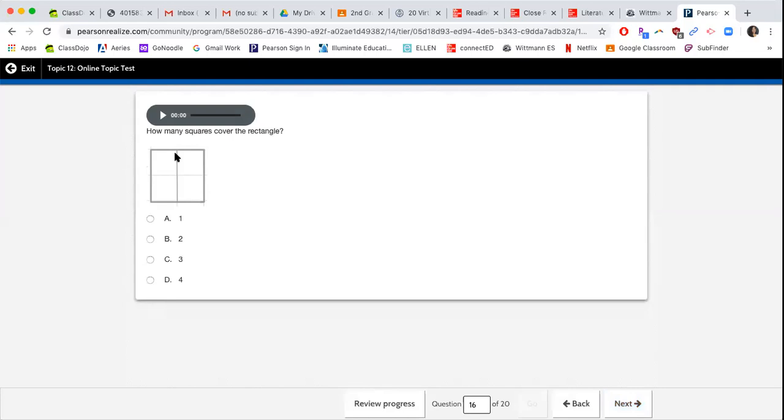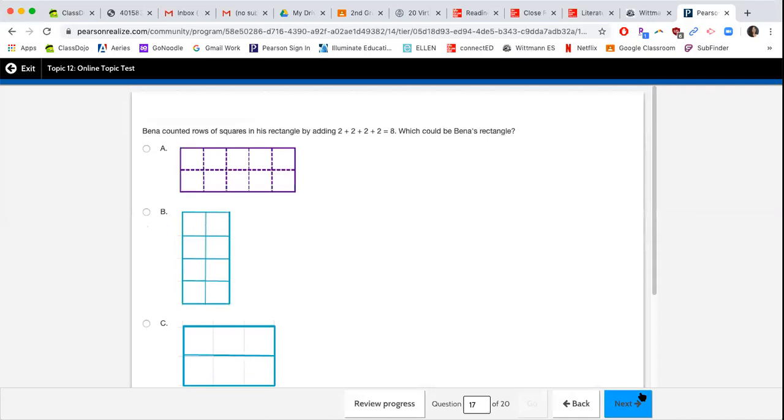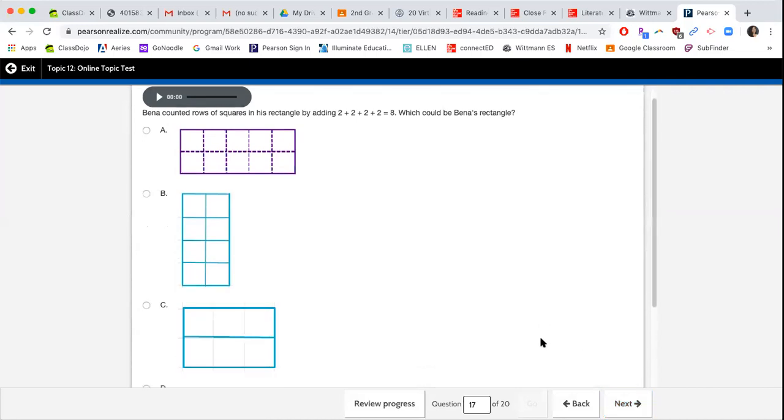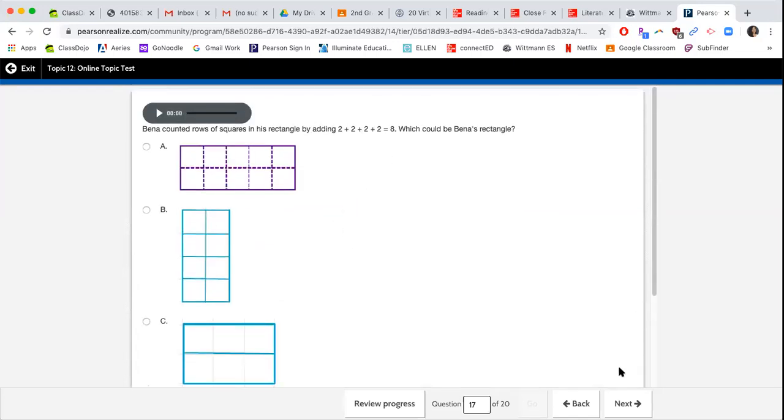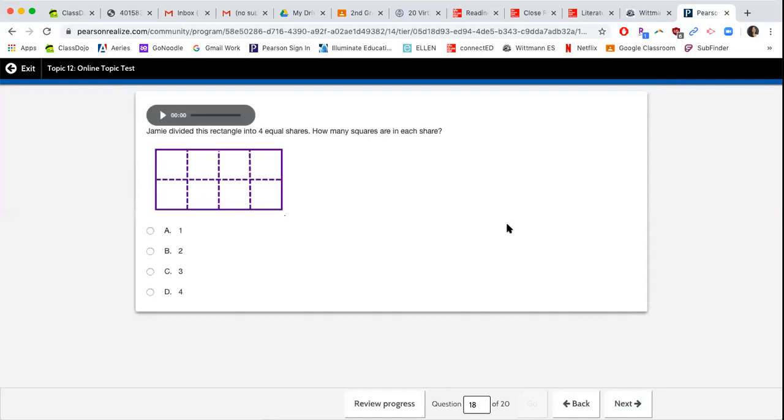How many squares cover the rectangle? So how many squares do you see there? Benna counted rows of squares in his rectangle by adding 2 plus 2 plus 2 plus 2 equals 8, which could be Benna's rectangle. So if he's counting his rows of squares, he needs to be able to count 2 plus 2 plus 2 plus 2, and then there needs to only be a total of 8, okay? Basically what it's saying is that there is only going to be 8 squares. Hopefully that makes sense to you guys. If not, let us know.